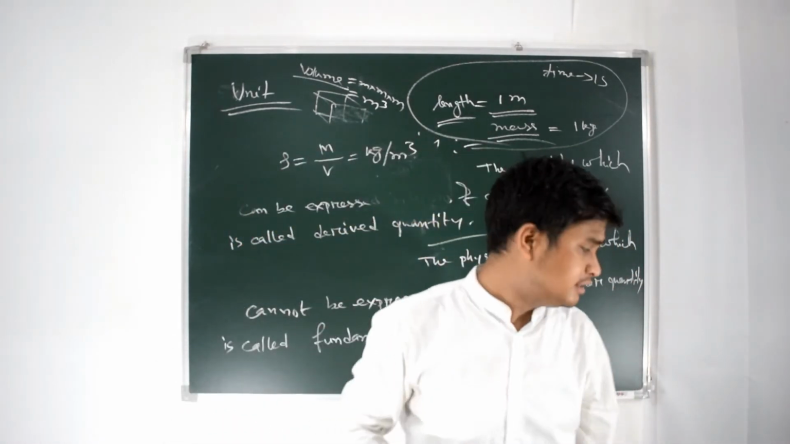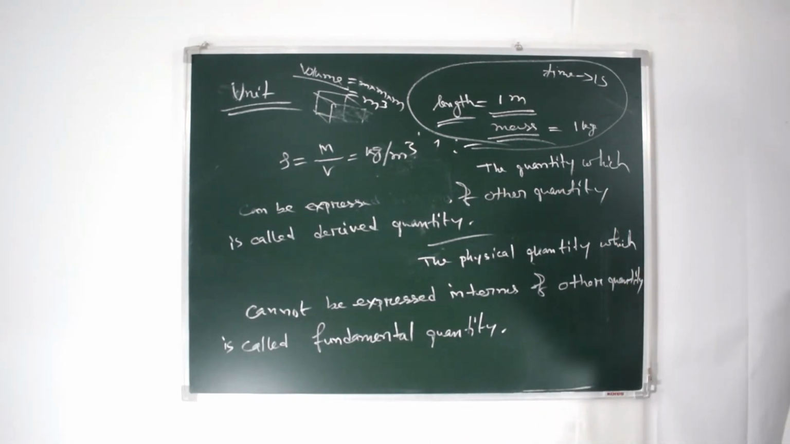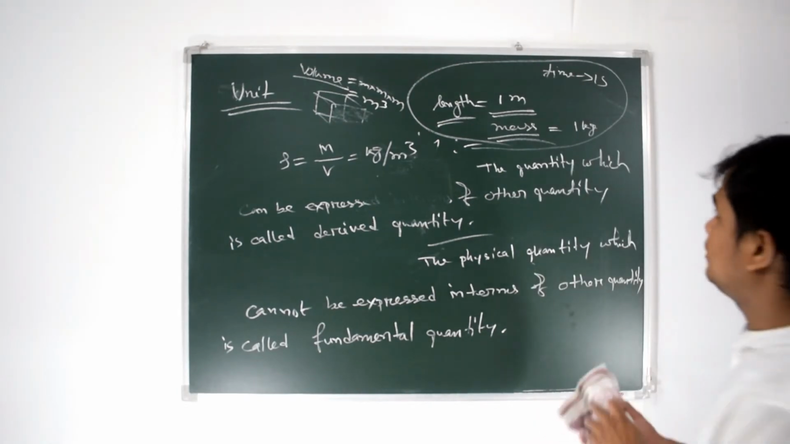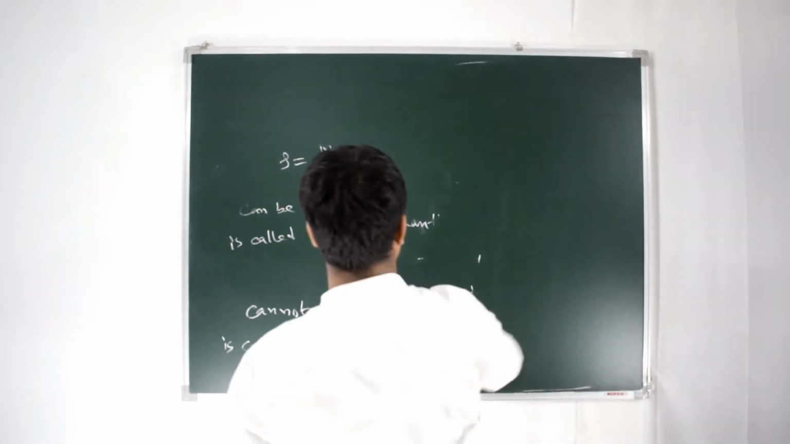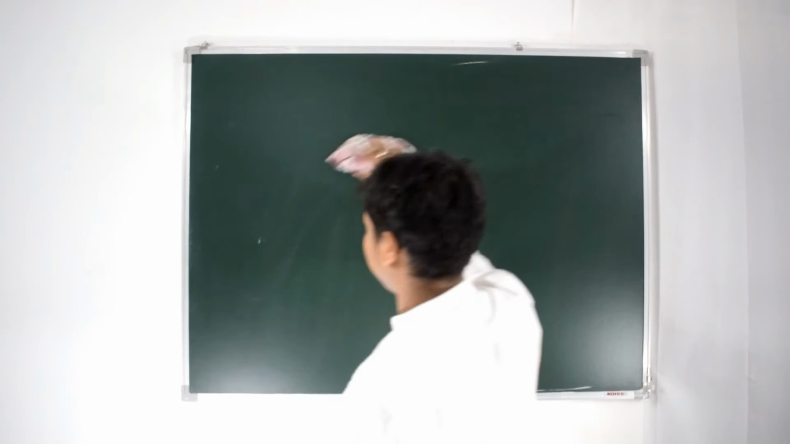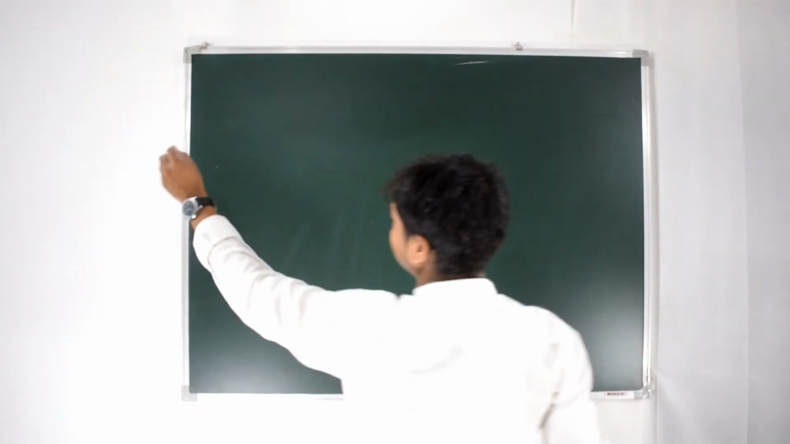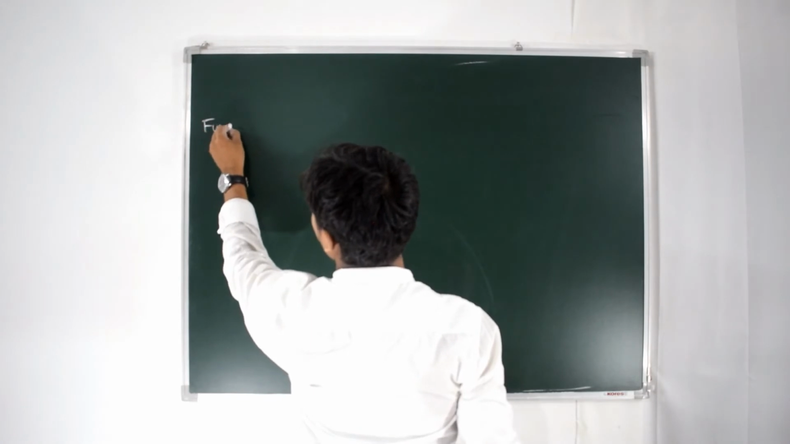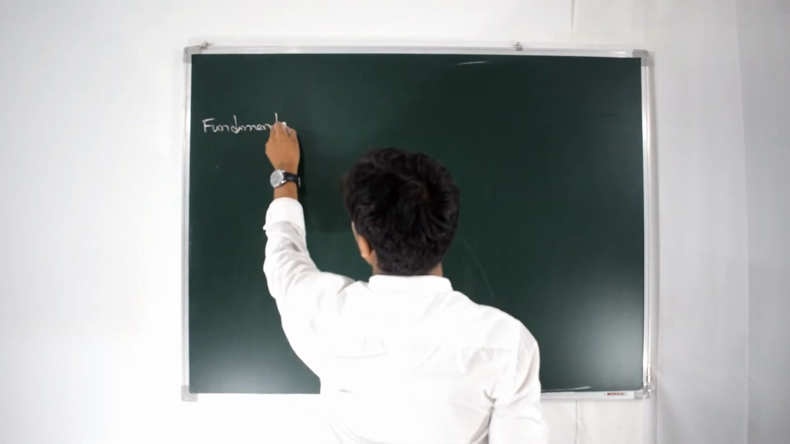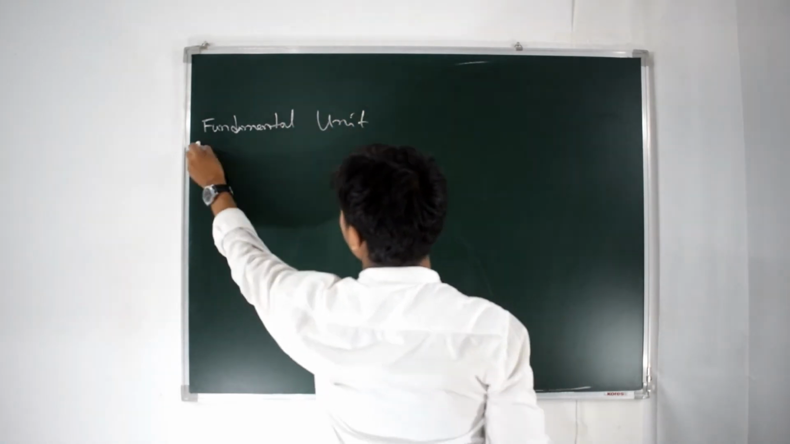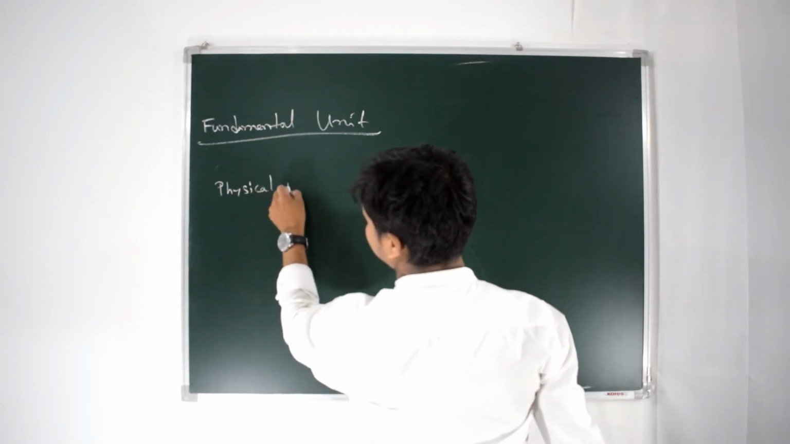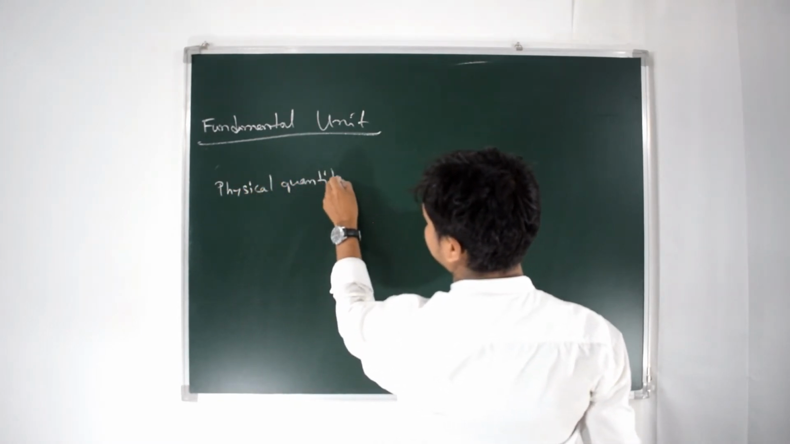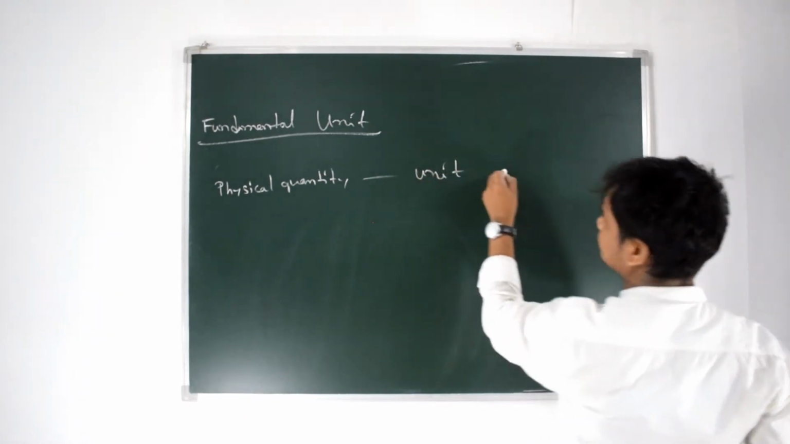Clear? Okay, next we are going to discuss fundamental units. We'll make a table of fundamental units. First of all, physical quantity, unit, symbol.